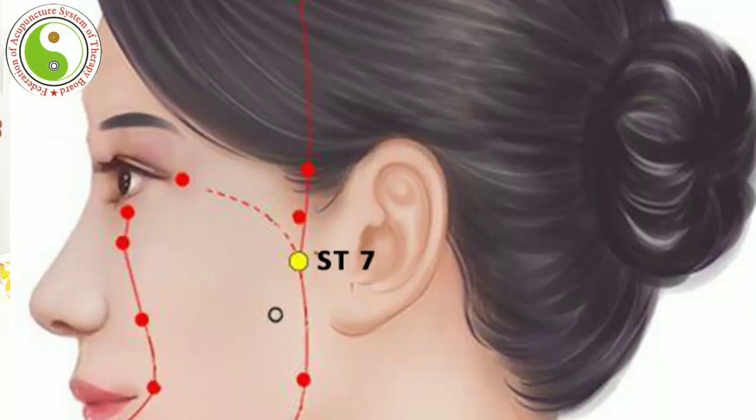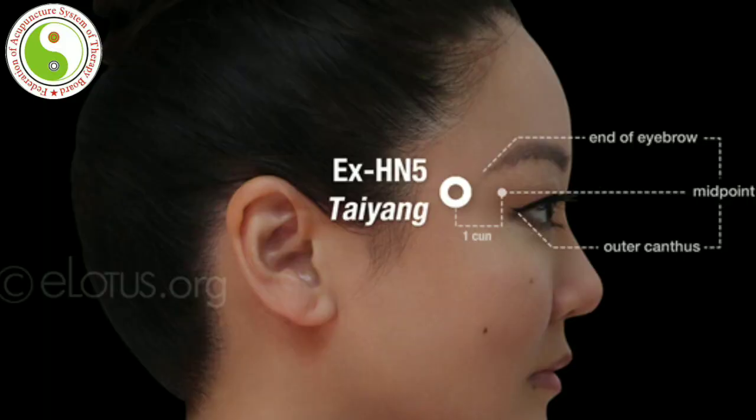stomach 7, Xiaguan, is. That point is below the border of the zygomatic arch. This is the zygomatic arch, and at the superior border of the zygomatic arch, you can palpate that particular area and find the temporal artery. The next point is known as Taiyang.